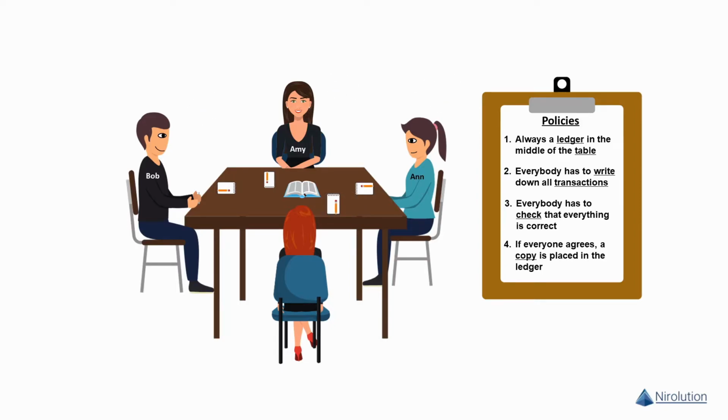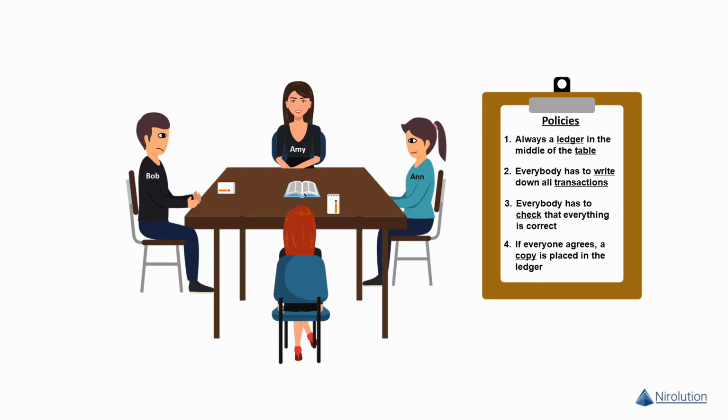But soon, the first problem appears. Amy and Anne have no more desire to write everything down. It is too much work, they only want to trade with each other. Bob is upset about this, because he always writes everything down properly. But without proper accounting, our scenario doesn't work.